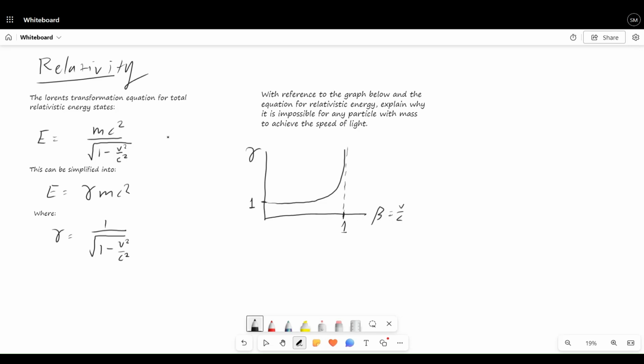Okay, so relativity. Let's read the question. The Lorentz transformation equation for total relativistic energy states that, here's the equation. This can be simplified into this equation right here, where gamma equals this, right? So just to prove this, I know this might be a little bit basic, but it's fine.